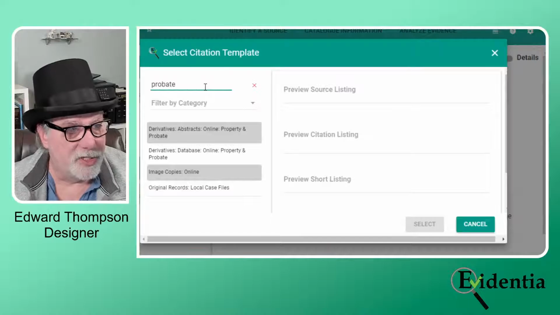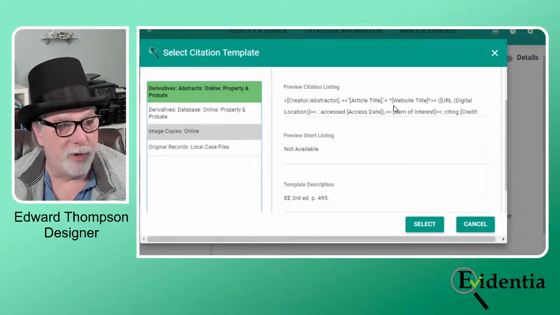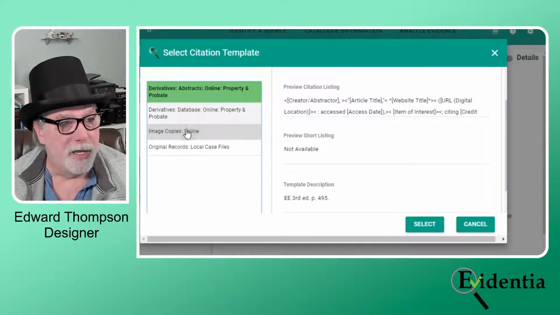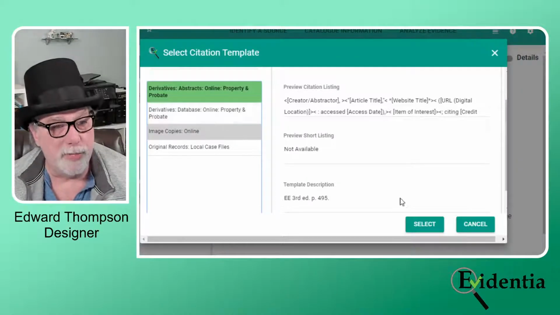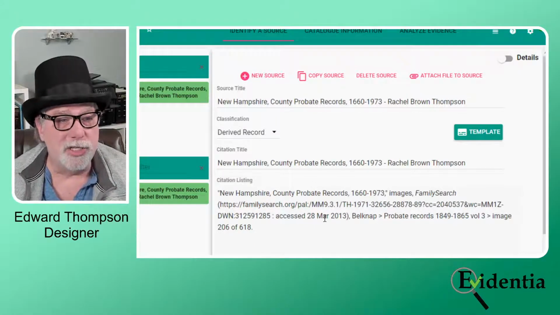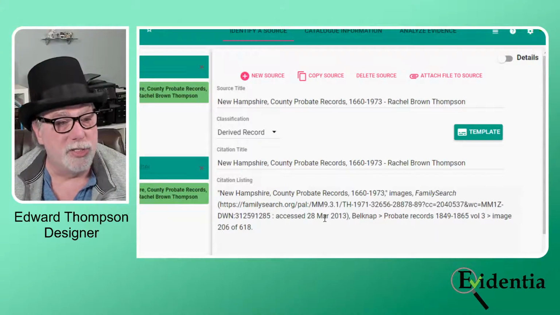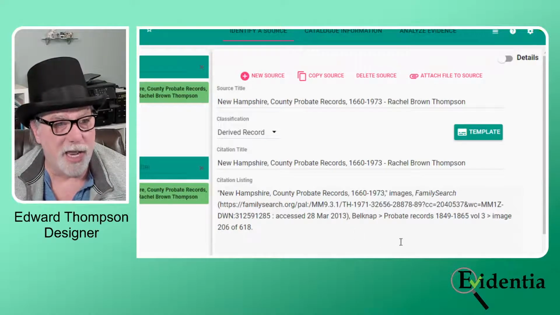Is there anything specific for probate? Online property and probate. So there is a template that could be used, but I just went freeform and may have even copied this. The citations on Family Search for their records are actually pretty good. So I may have just copied their citation verbatim into my document.